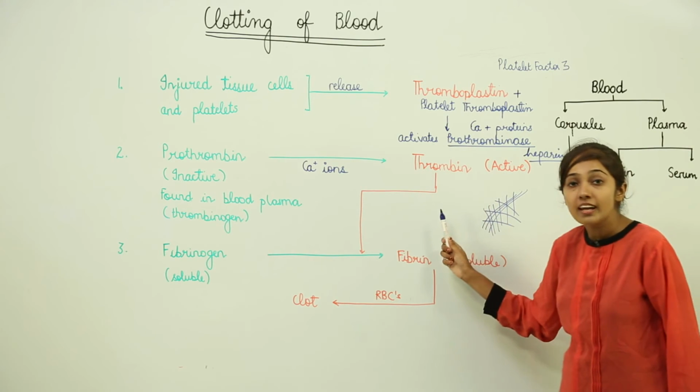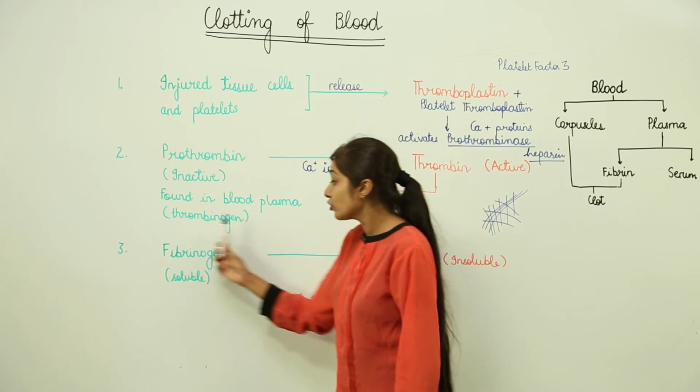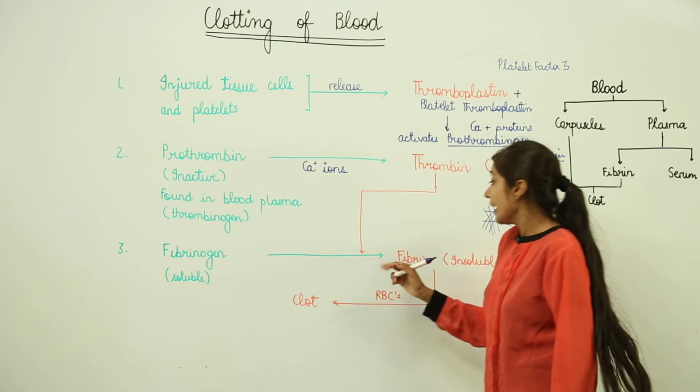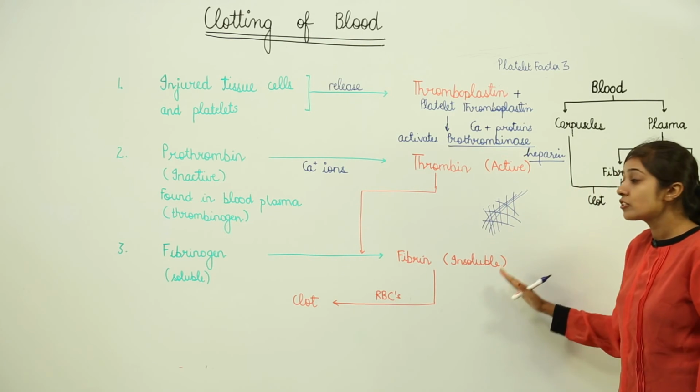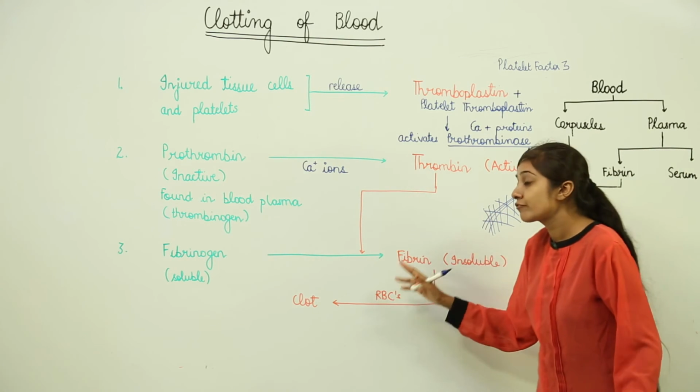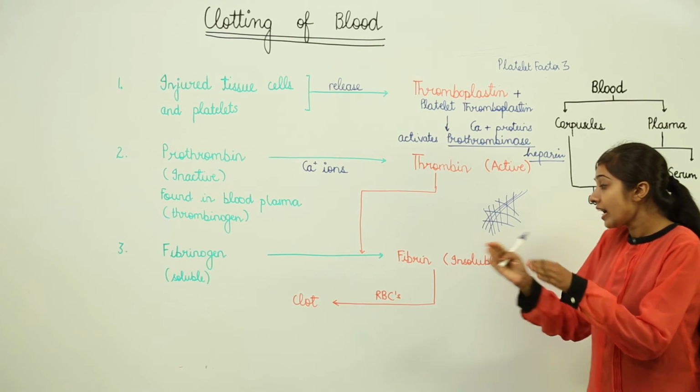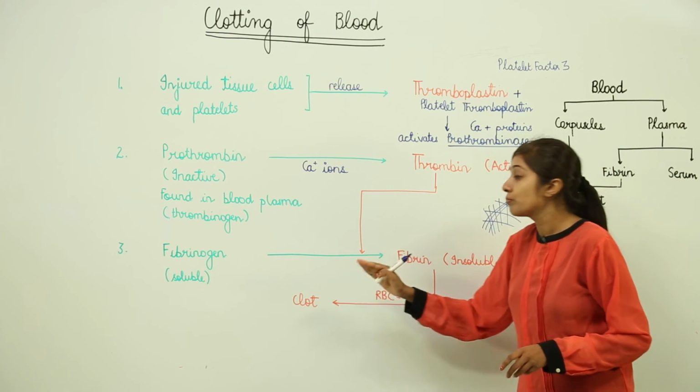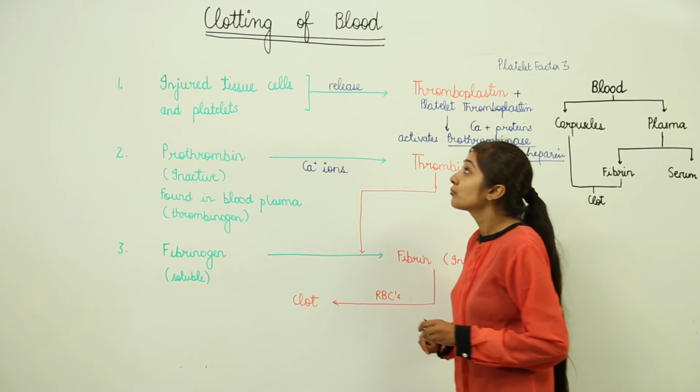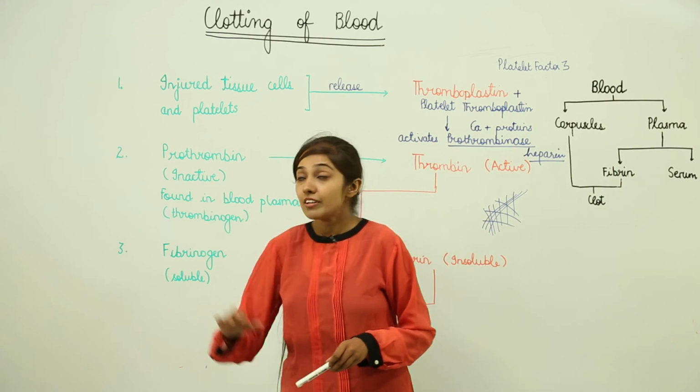This thrombin further acts as an enzyme to convert fibrinogen, which is soluble, into what? Into fibrin, which is insoluble. And this fibrin forms a network over the RBCs, and finally this leads to blood clotting. So this is how the process of blood clotting works. We have discussed the reaction.